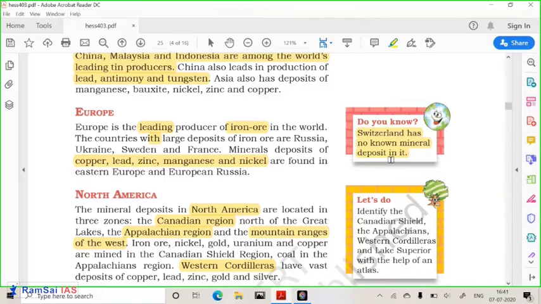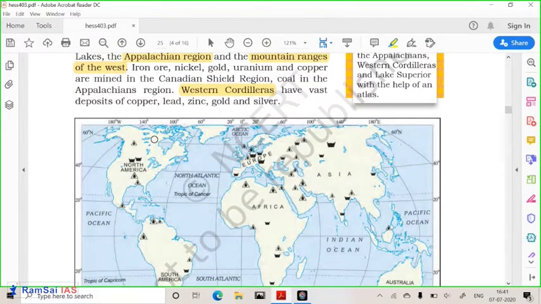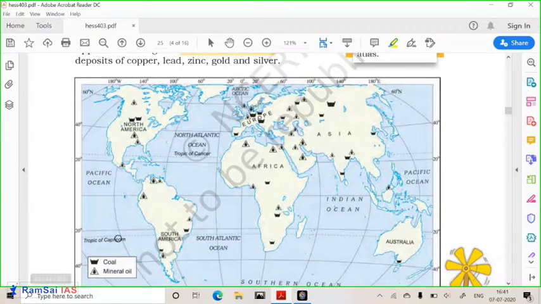Okay, so let us go to North America. Now here you can see Europe as a leading producer of iron ore. Europe is also a leading producer of coal. You can see over here, these are coal and other mineral oils. The Ruhr Valley of Germany and on the France side, we have huge deposits of coal. Even the First World War was fought over the contention of the Ruhr Valley. So Europe has huge deposits of coal.